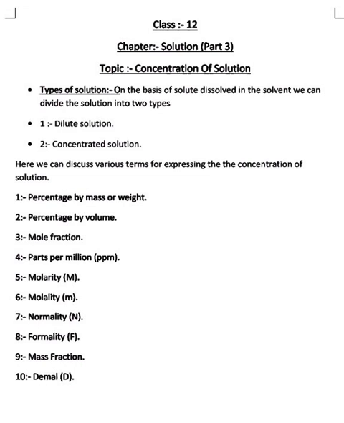Suppose we dissolve one mole of NaCl in water, then there will be 1 mole of Na plus ion and 1 mole of Cl minus ion.